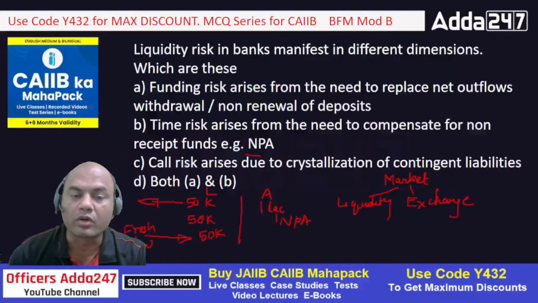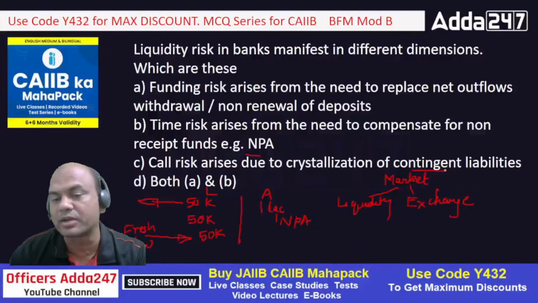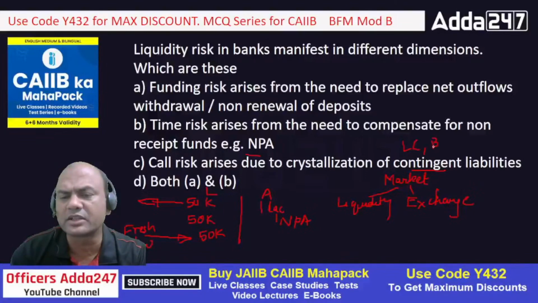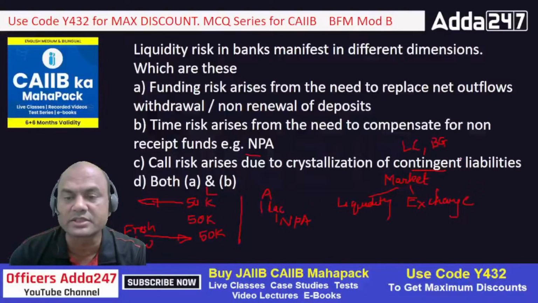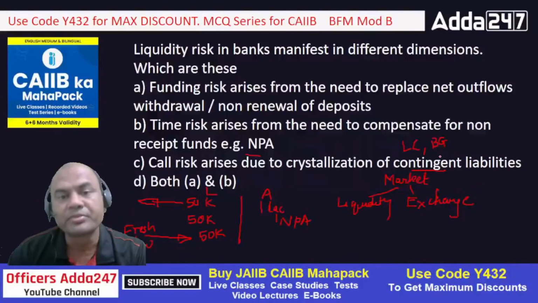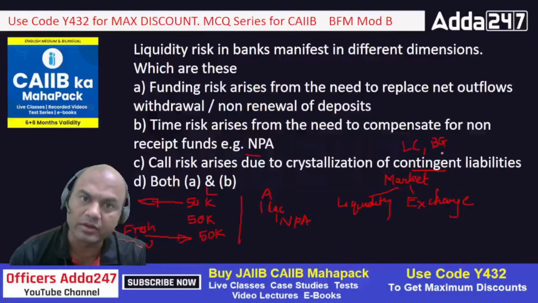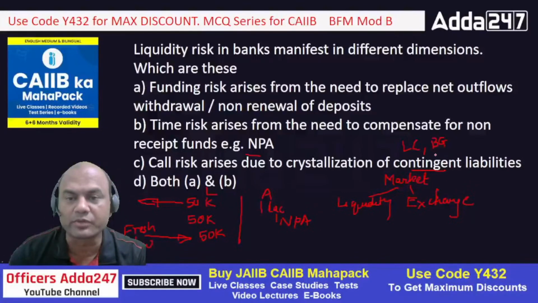Third one. Call risk arising due to crystallization of contingent liabilities. Means, what are my contingent liabilities? Contingent liabilities means my LC, bank guarantee. These are the two main. Court cases. These are the two main actually. Okay. So crystallization means these organizations to whom I have given the guarantee, these organizations come to me asking for the money. Right?